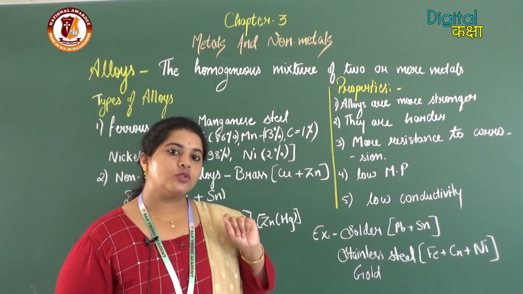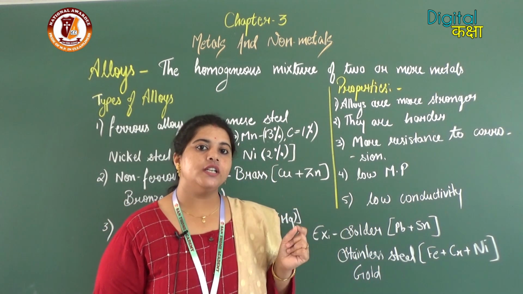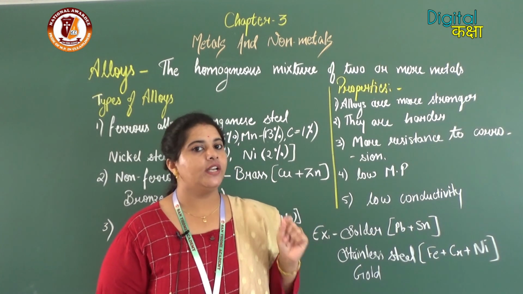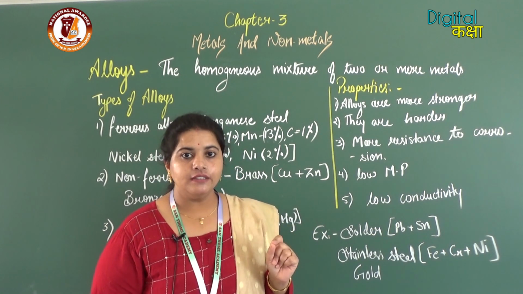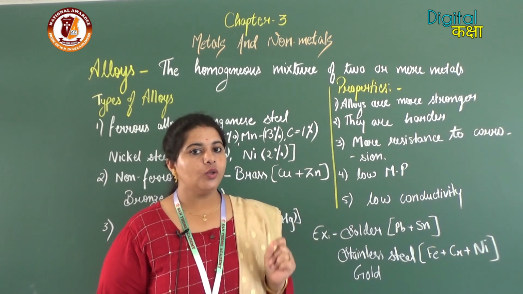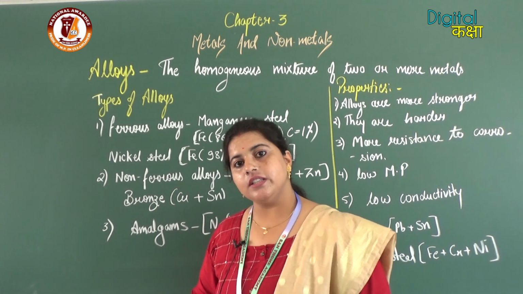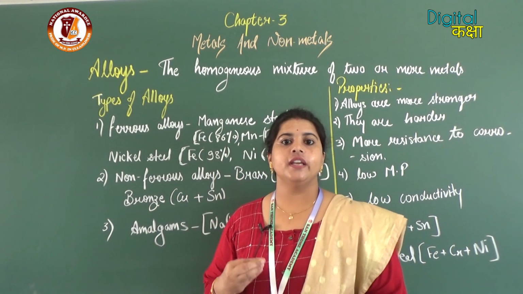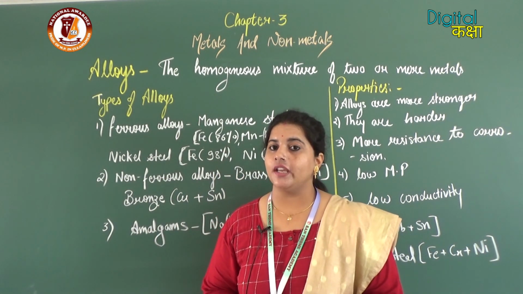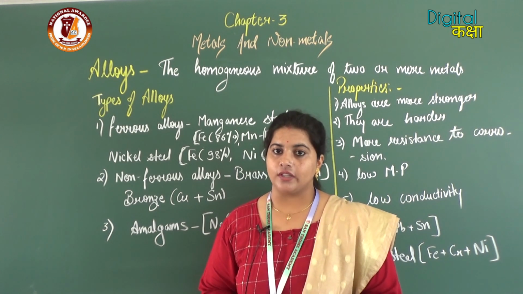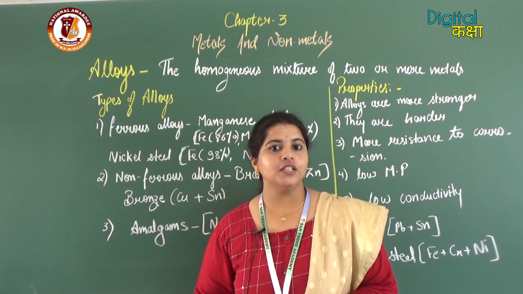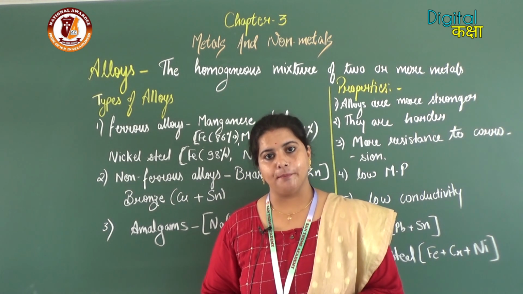So how is 24 karat gold converted to 21 karat or 22 karat? By adding silver or copper to it. In this way the gold is mixed with silver or copper to increase its strength, to make it harder, so that by increasing temperature it is not going to melt.